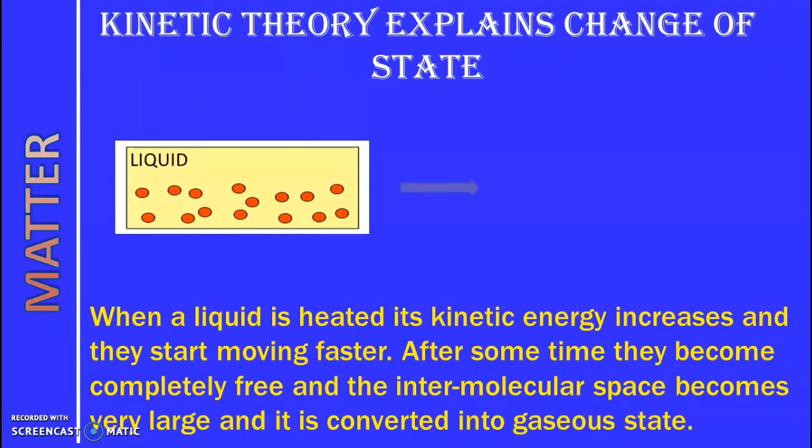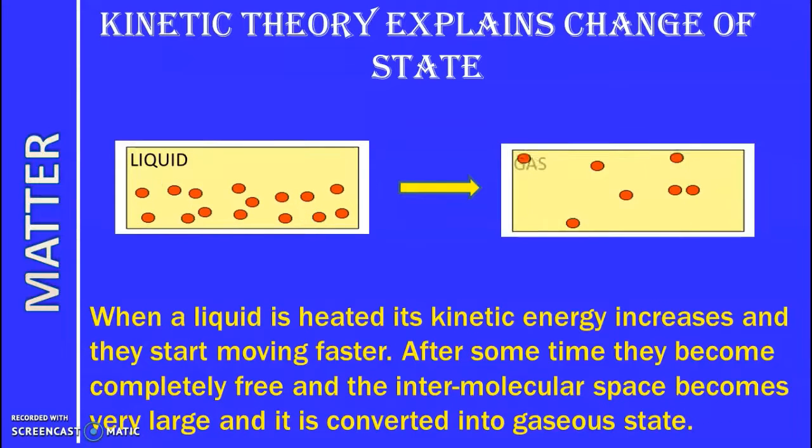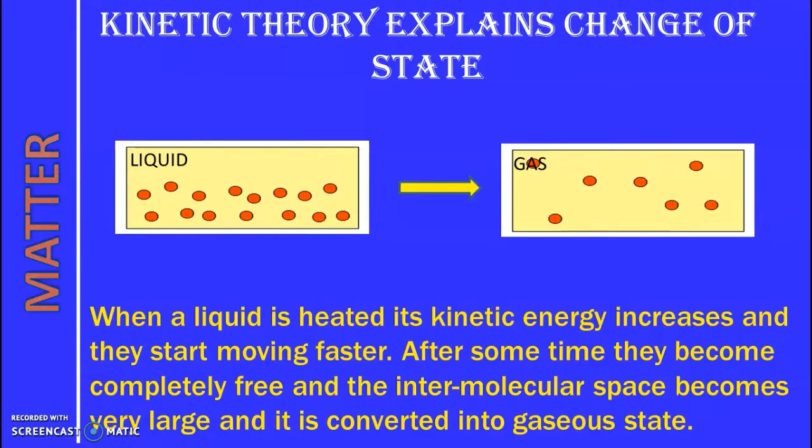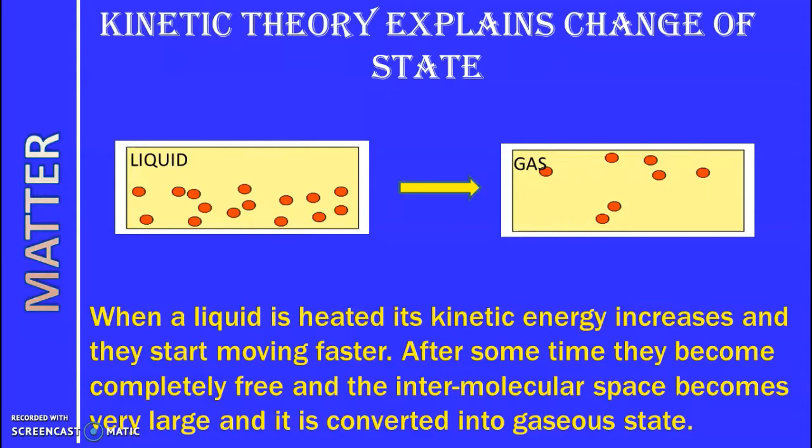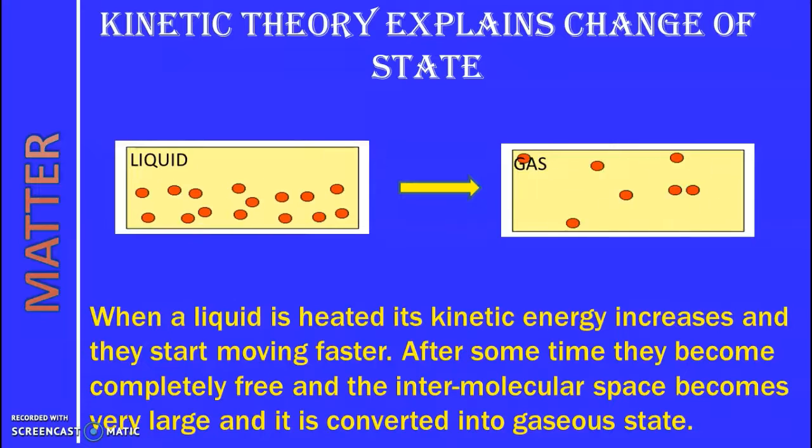From this picture you can see this is the liquid state. Now on heating their kinetic energy increases and they start moving very fast and slowly their intermolecular space becomes more and they are converted into the gaseous state. I hope from this picture the interconversion of state of matter is explained very well using the kinetic theory.